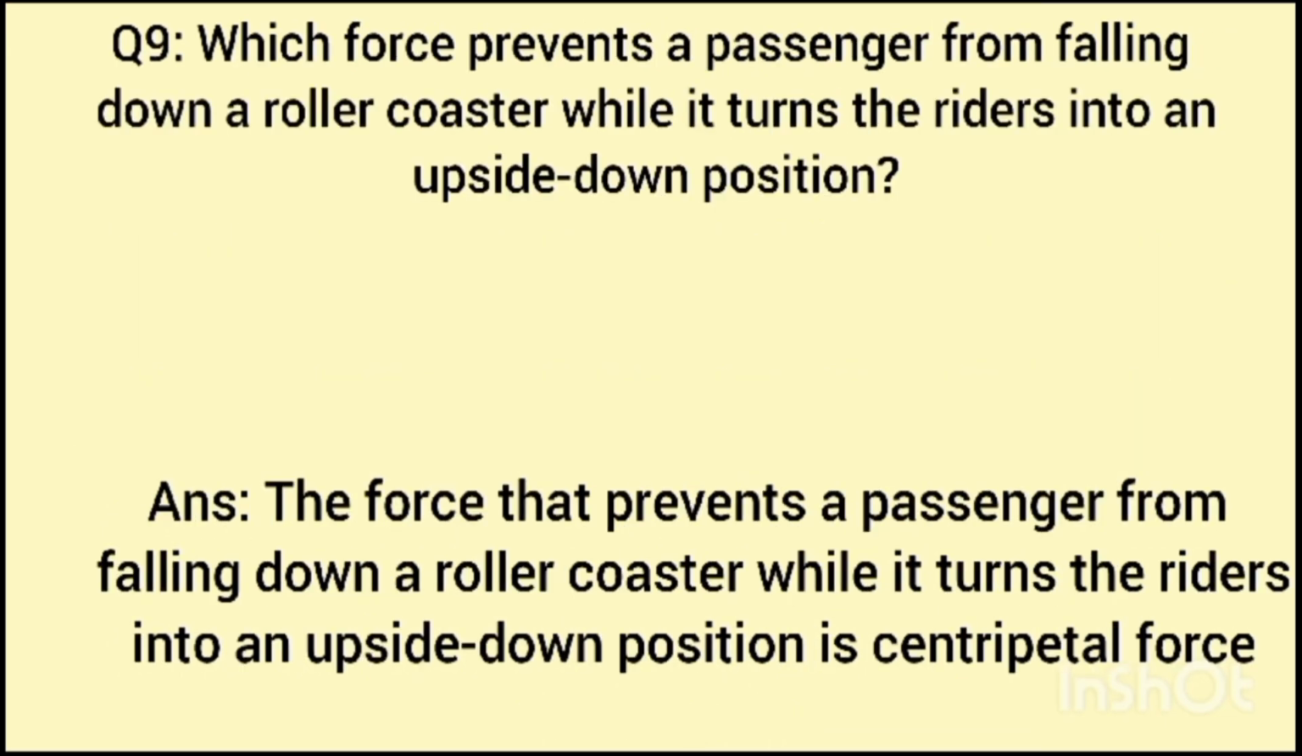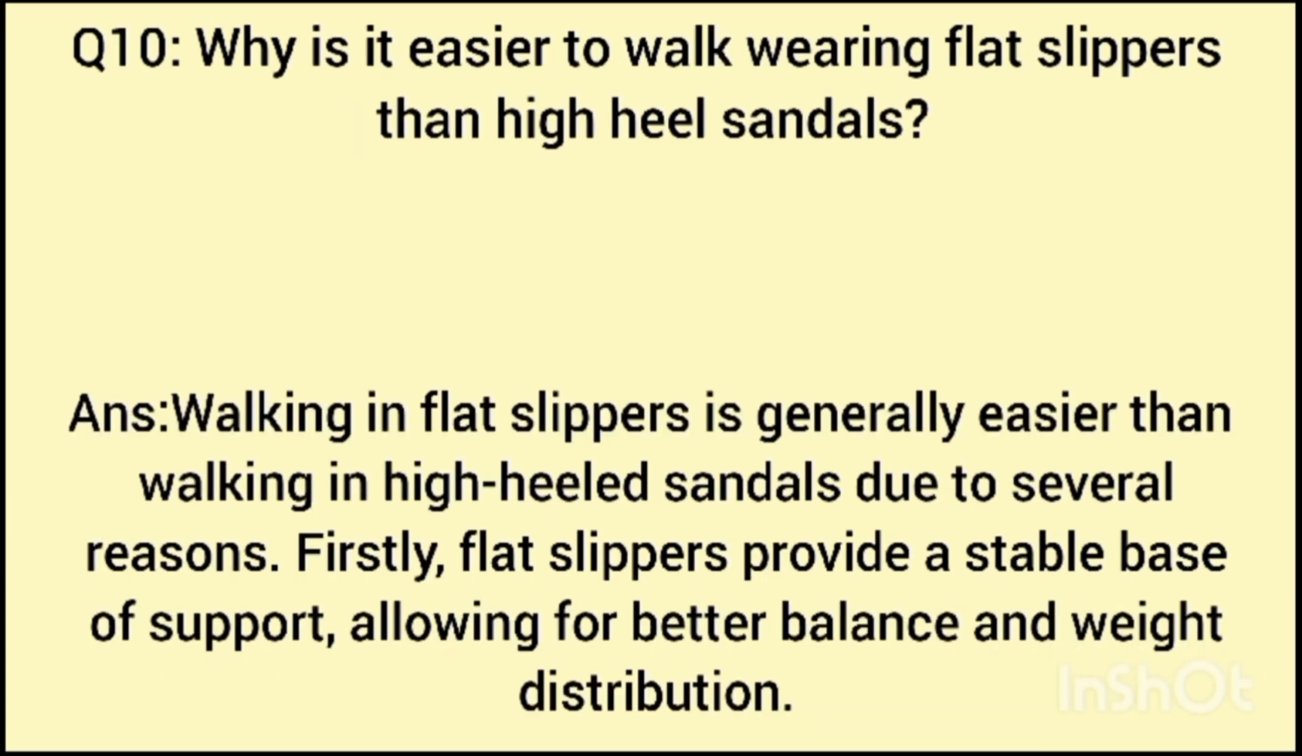Question number 9, which force prevents a passenger from falling down a roller coaster while it turns the riders into an upside down position? Answer, the force that prevents a passenger from falling down a roller coaster while it turns the riders into an upside down position is centripetal force.